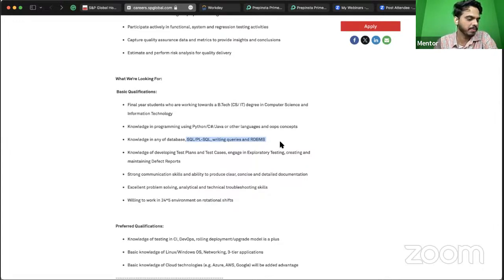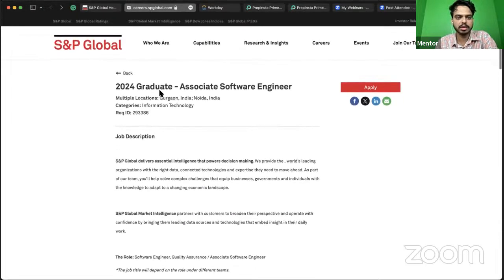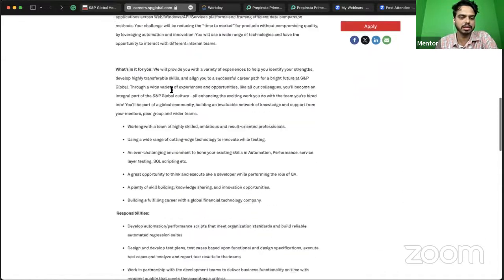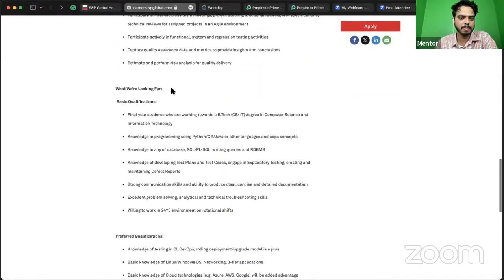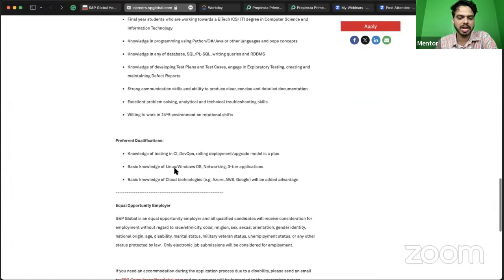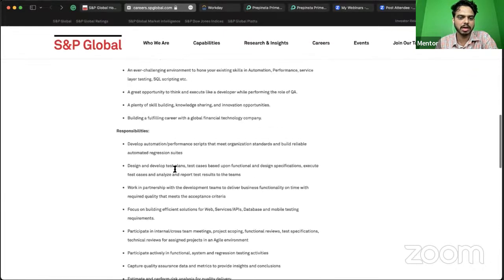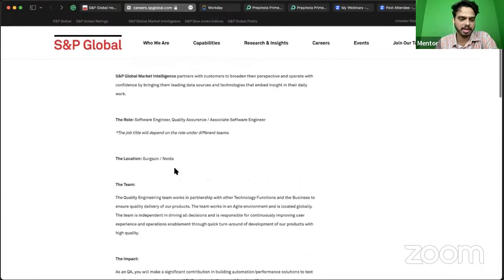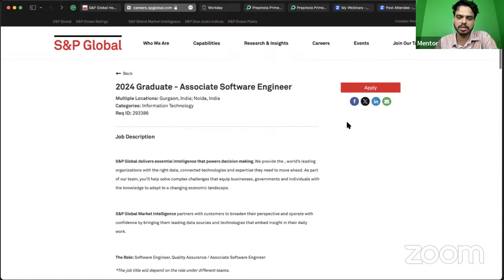All right. Apart from that, if you have any question, about MCA 2024, I guess this is given specifically for 2024 graduates, but there is no specific mention of the branch being only computer science and IT, so you can just go and apply.